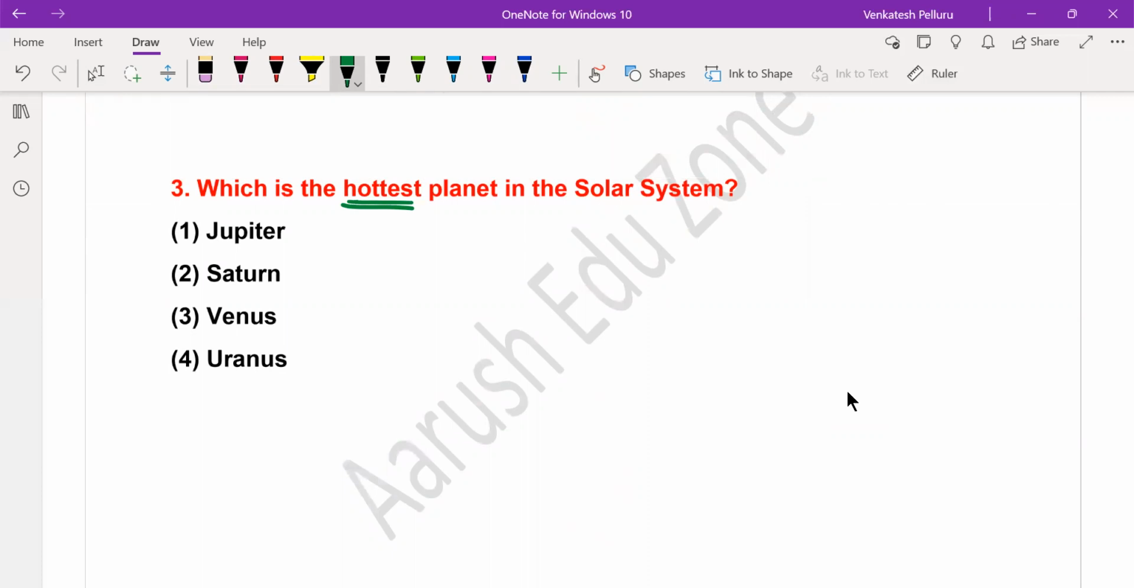Hottest planet means you will have very critical temperatures over there. It will be very, very hot. Human beings can never survive in such hot conditions. So it's very, very hot.